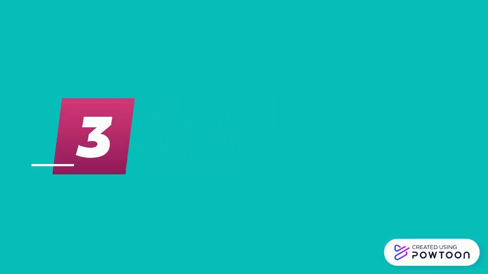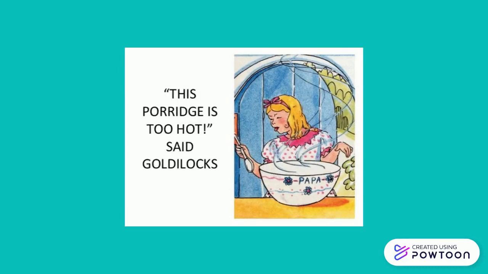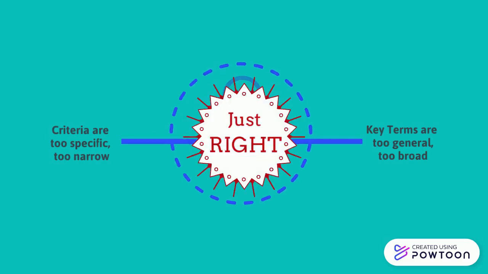Number 3. Establish inclusion criteria and key variables for your literature search. There's a Goldilocks kind of balance you need to achieve. If your criteria for inclusion is too narrow, it will be difficult to find studies, but if it is too broad, you'll end up with heterogeneous studies, which makes analysis more difficult and conclusions more tenuous.